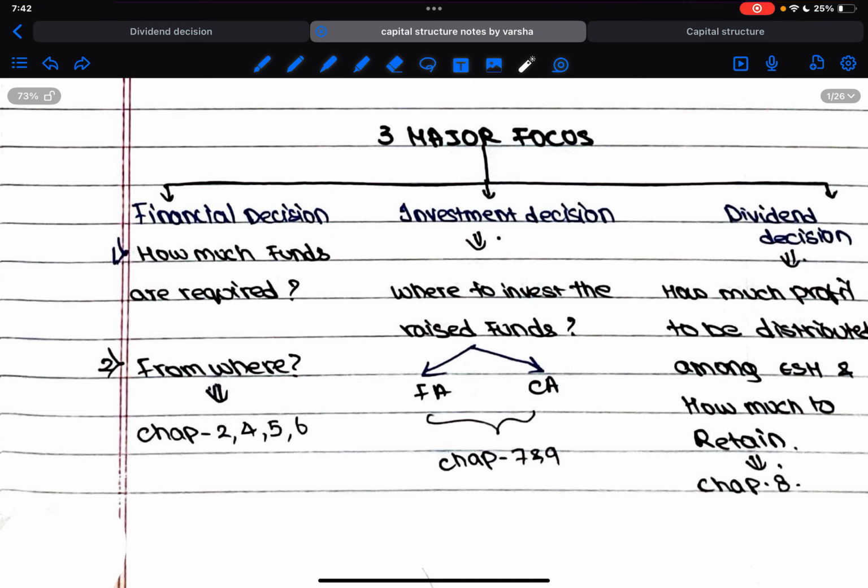So all these things can be answered from dividend decision. So dividend decision basically deals with how much profit to be distributed among the equity shares and how much to be retained in the business. So this is covered in chapter number 8.